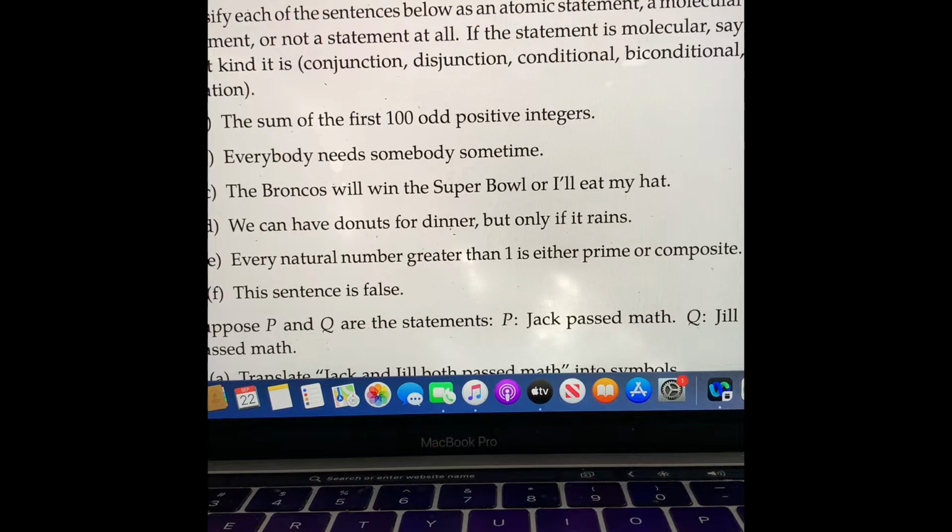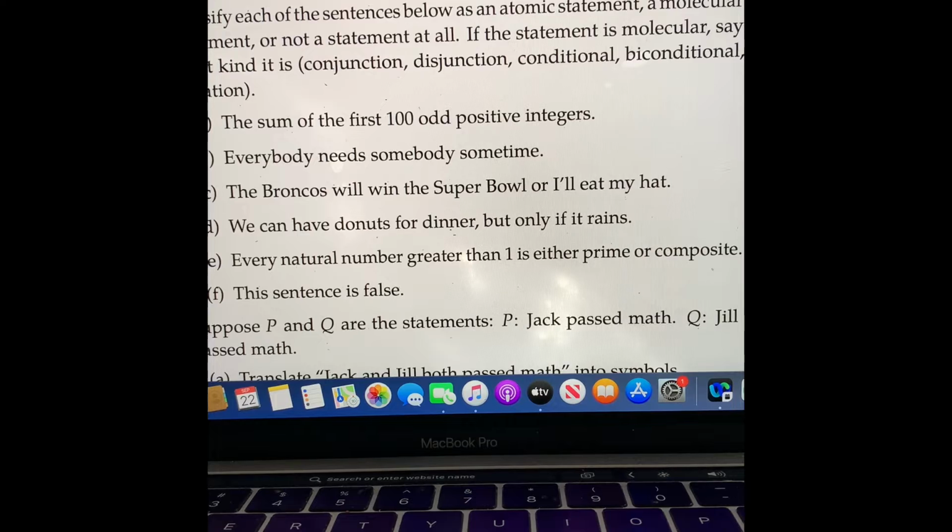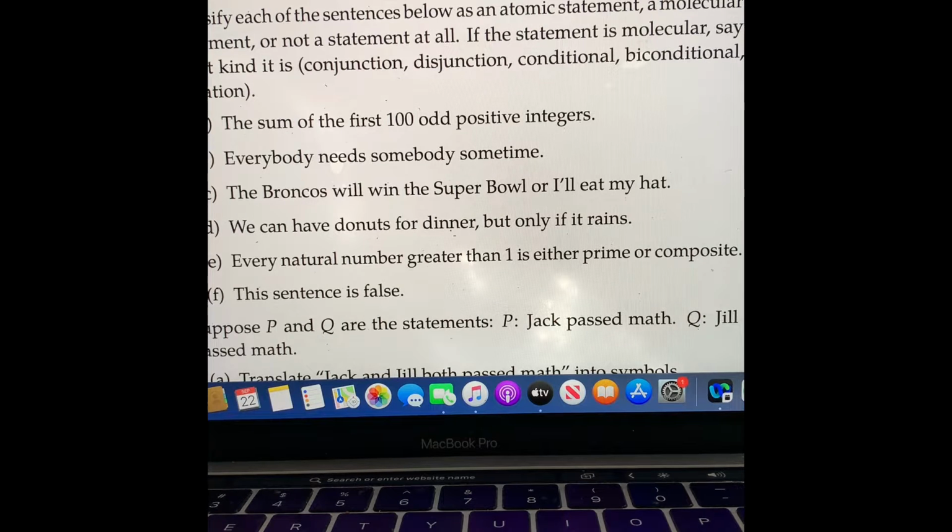C, the Broncos will win the Super Bowl, or I'll eat my hat. So this is a molecular statement, specifically a disjunction because the statement is expressed as P or Q, which can be written logically as P ∨ Q. Although if we read into it a bit more, what the speaker is really saying is that if the Broncos do not win the Super Bowl, then he will eat his hat, which would be a conditional statement and can be expressed as if P, then Q.